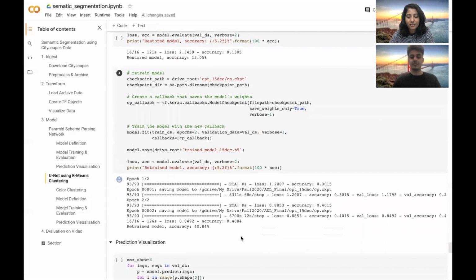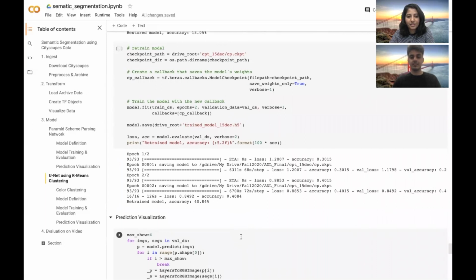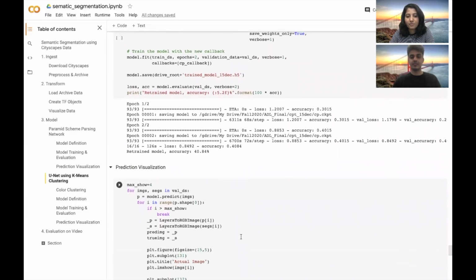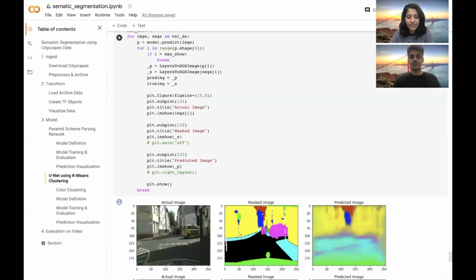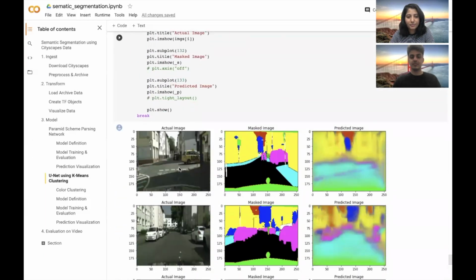Once the training is done, we are going to visualize the performance of this model on some of the images from the test set. So in this prediction, in the first column, we have shown the actual image, which is the real image. And then this is the masked image, which was the expected output of the semantic segmentation problem. And this is the prediction image by our UNet model.